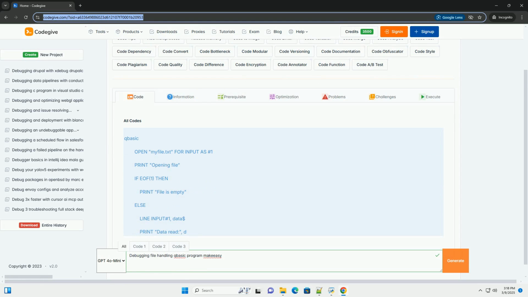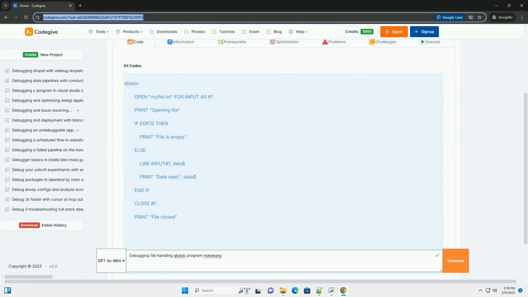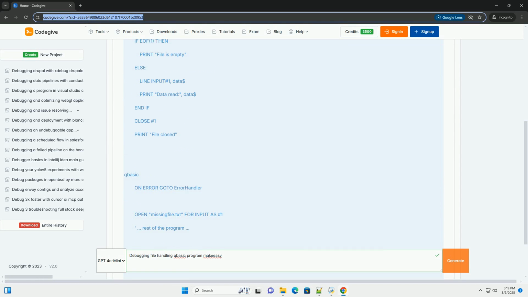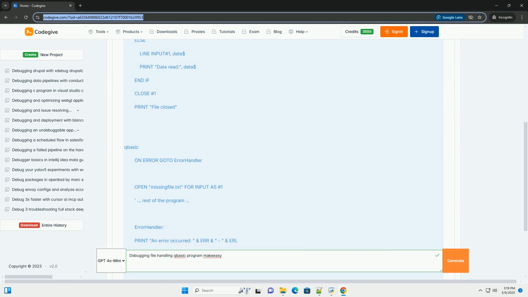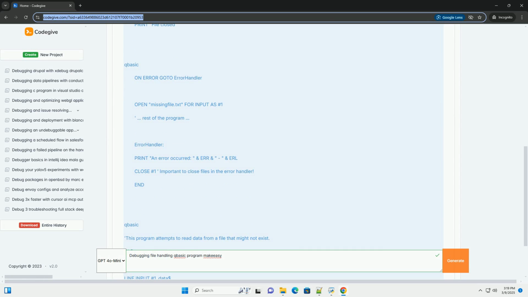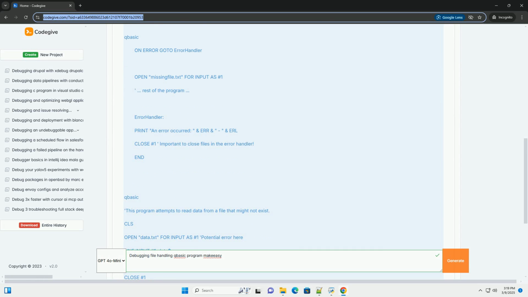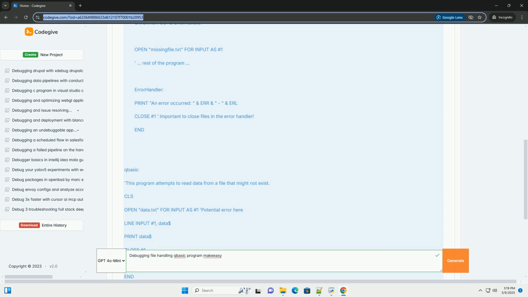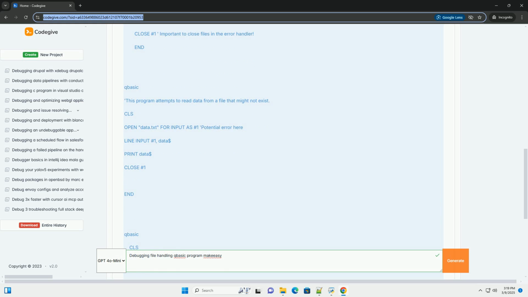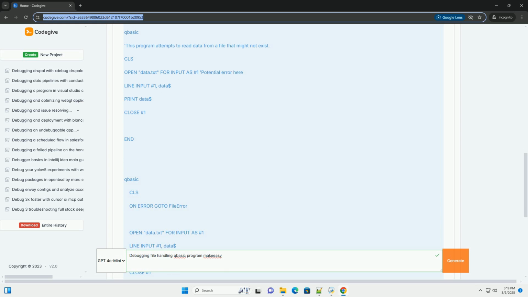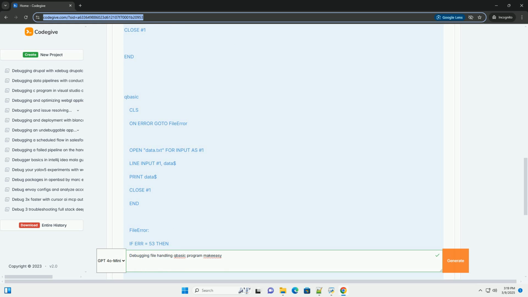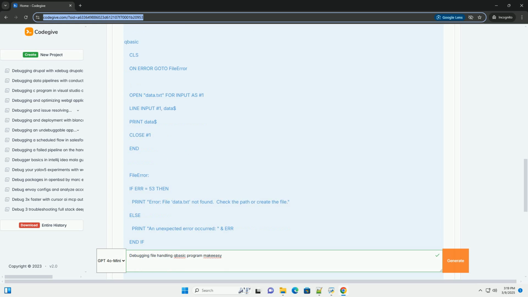Debugging file handling in QBasic, a comprehensive guide with examples. File handling in QBasic, while relatively simple compared to modern languages, can still present debugging challenges. Common issues include incorrect file paths, improper file modes, logical errors in data manipulation, and unexpected file closures. This tutorial will delve deep into debugging file handling in QBasic, covering common errors, debugging techniques, and practical examples.